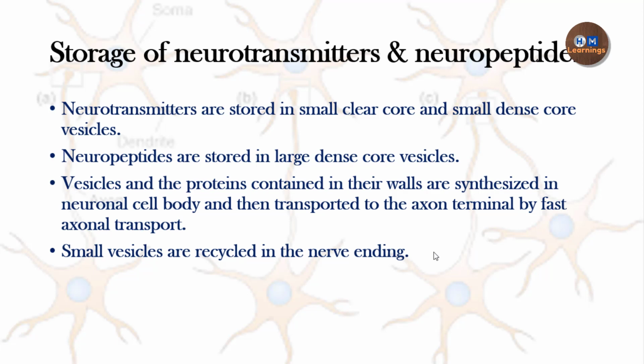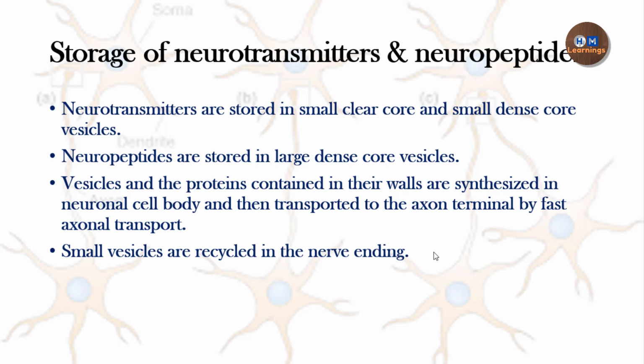Now they are synthesized, they have to be stored, and they are stored in vesicles. Vesicles are membrane enclosed organelles which store the neurotransmitters as well as the neuropeptides. The neurotransmitters are stored in the small clear and small dense core vesicles, whereas the neuropeptides are stored in the large vesicles.